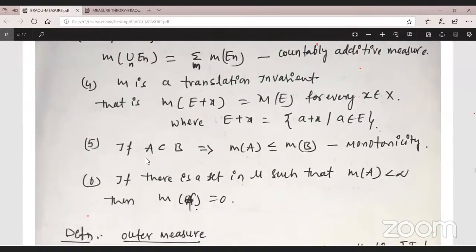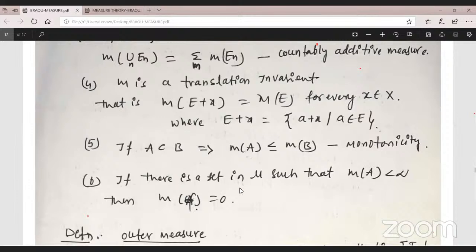Suppose we have sets A and B, with A a subset of B. This implies the measure of A is less than or equal to the measure of B. This is called the monotonicity. Then translation invariant, and previously the countable additive measure.